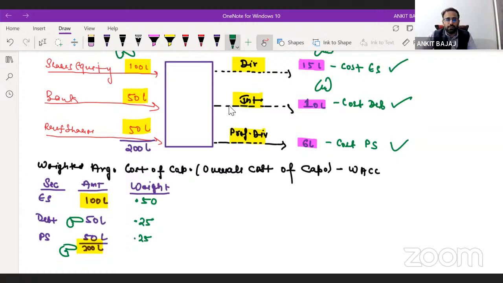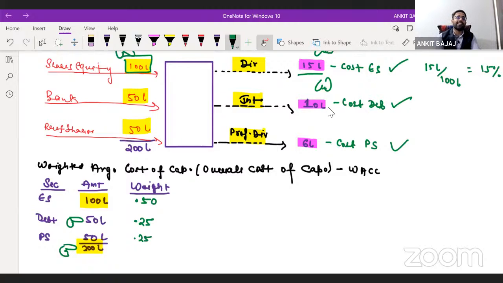Now, for 100 lakh rupees of capital, we are paying 15 lakh rupees as dividend. If I ask you to calculate in terms of percentage what cost the company is bearing for equity shareholders, you will say, sir, the company is paying 15 lakh as dividend and the total capital raised is 100 lakh. So the company is paying 15% dividend.